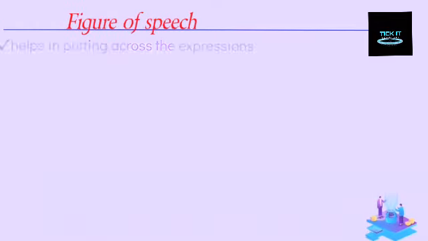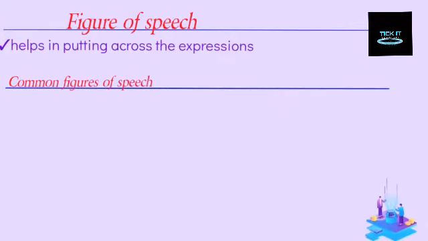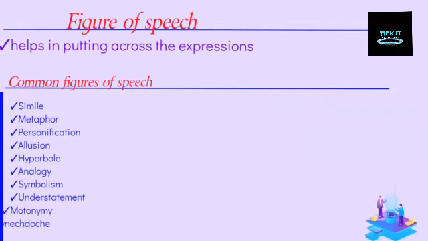Then we look at figure of speech. Figure of speech helps in putting across the expressions. The poet puts across expressions through the figures of speech. What are the common figures of speech? We have simile, metaphor, personification, allusion, hyperbole, analogy, symbolism, understatement, antonomasia, and synecdoche.